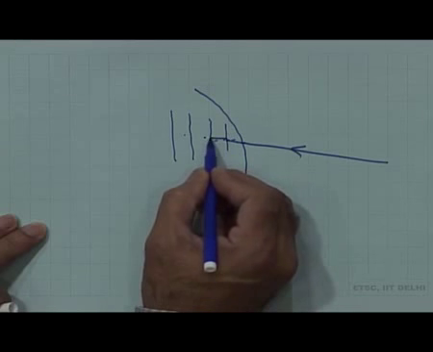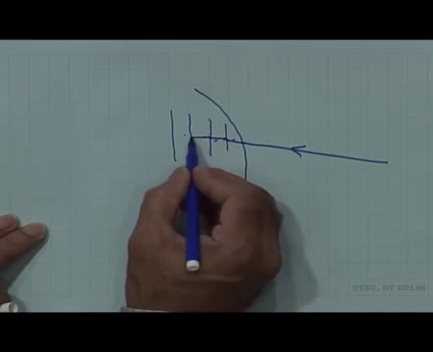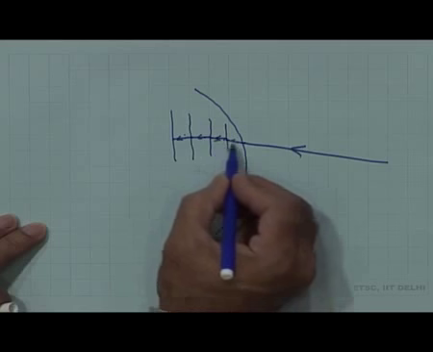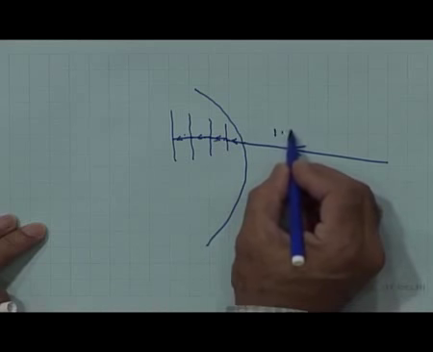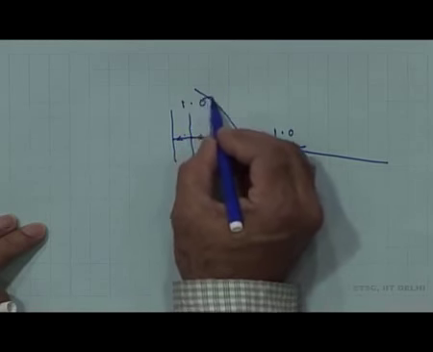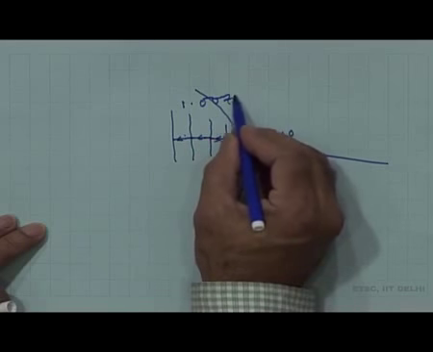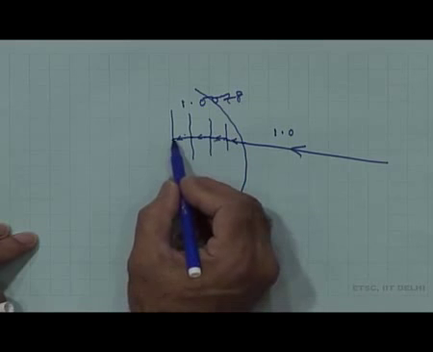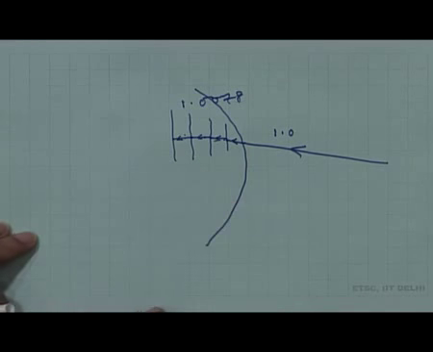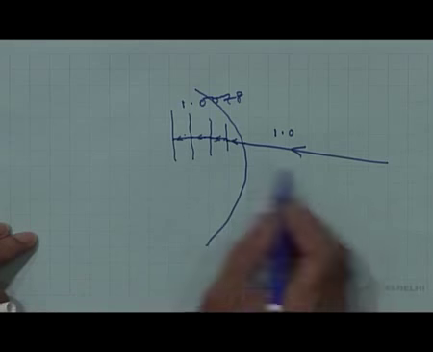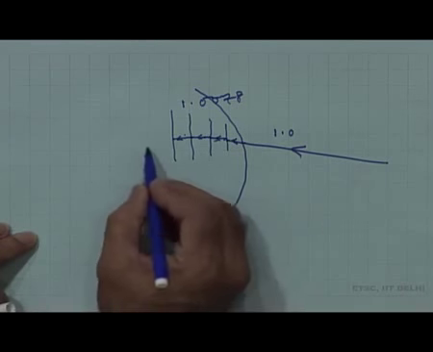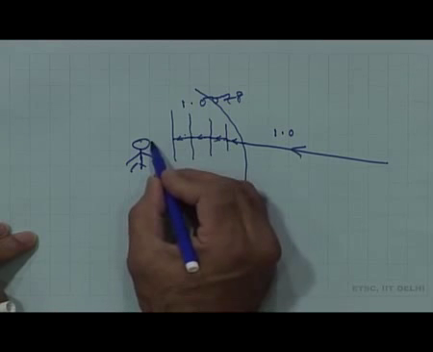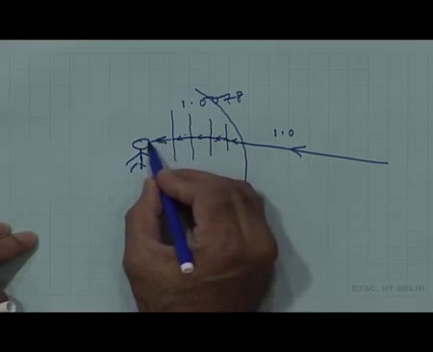So, it bends towards the normal, slowly. Why slowly? Because the refractive index here is 1 and maybe here it is 1.0078 or something like that, but it is slightly larger, and therefore the ray is continuously bending towards the normal. However, when it reaches the observer, the ray is entering his eye like this.